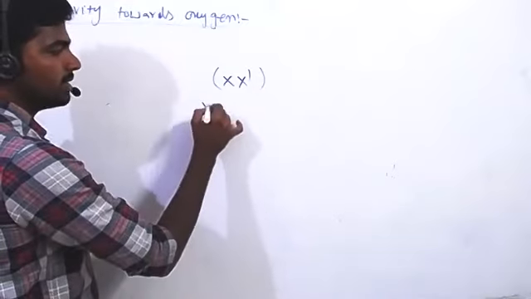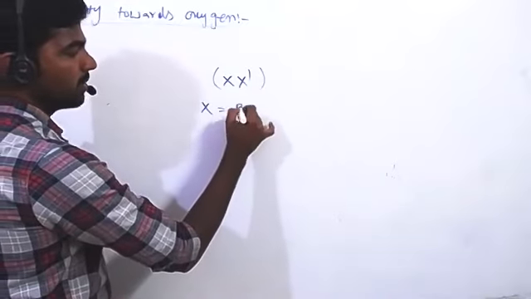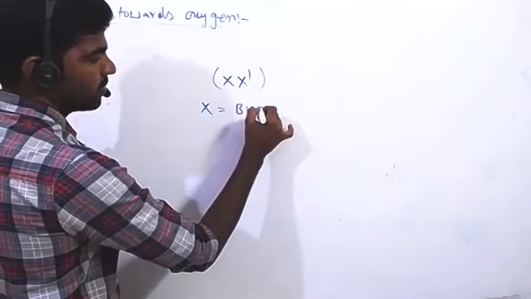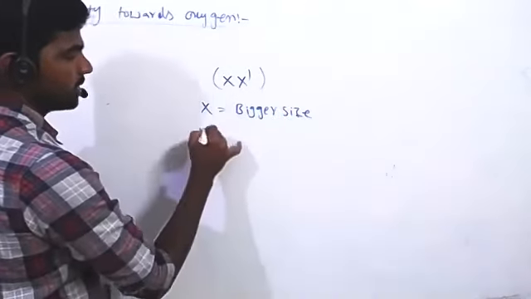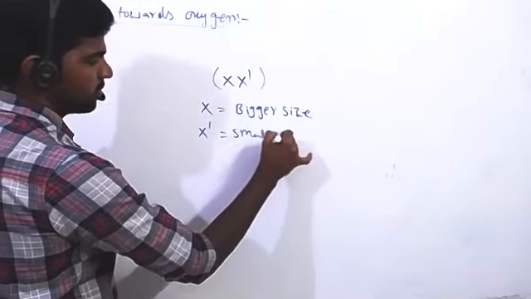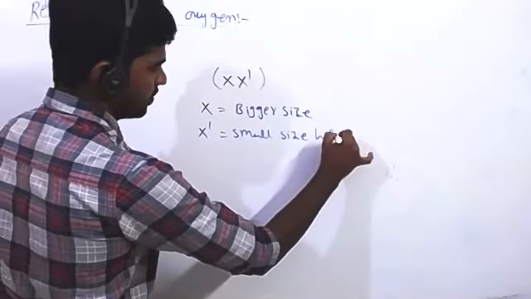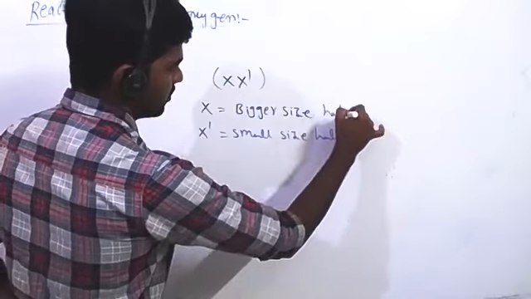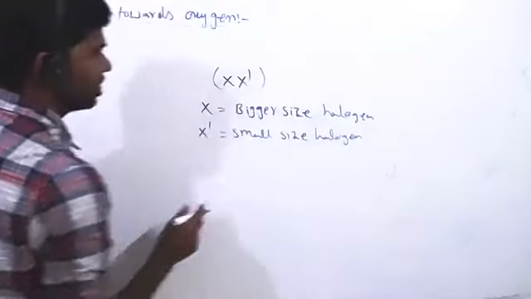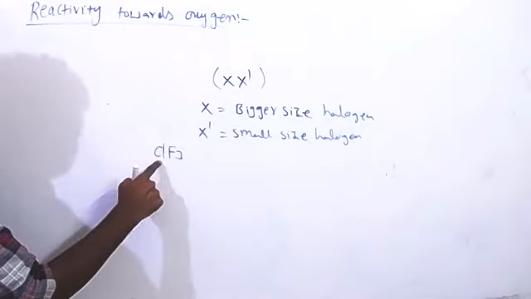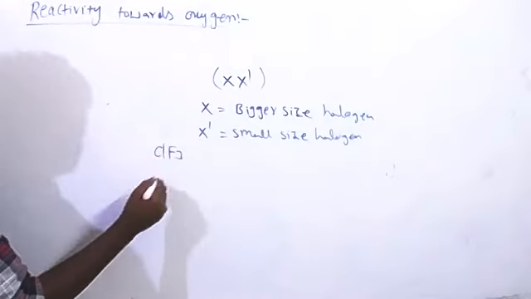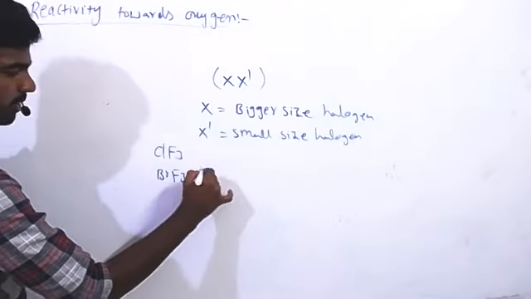Here X is always the bigger size element and X' is the smaller size. For example, we can write ClF3. Chlorine is bigger size, fluorine is smaller size. BrF3, BrF5,